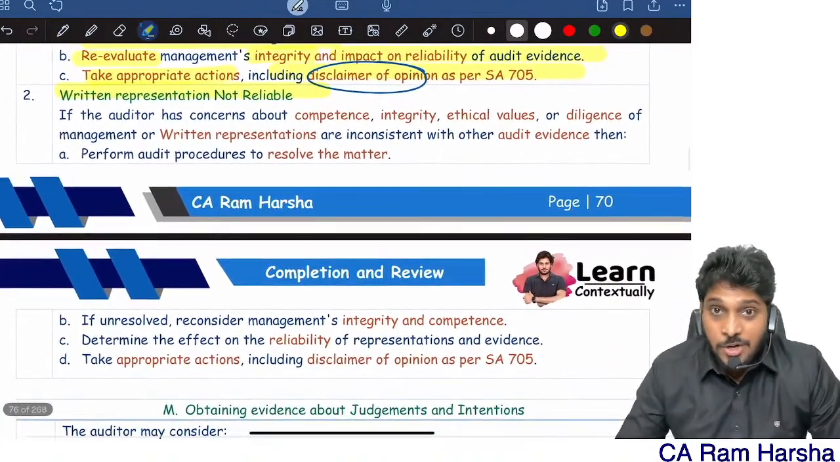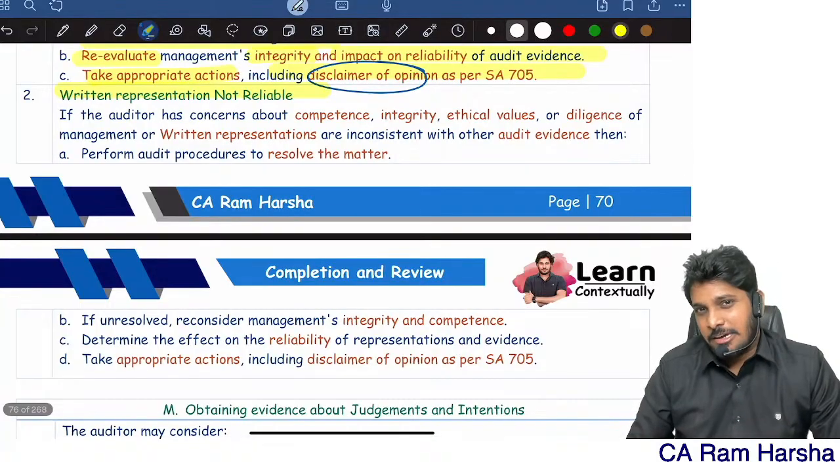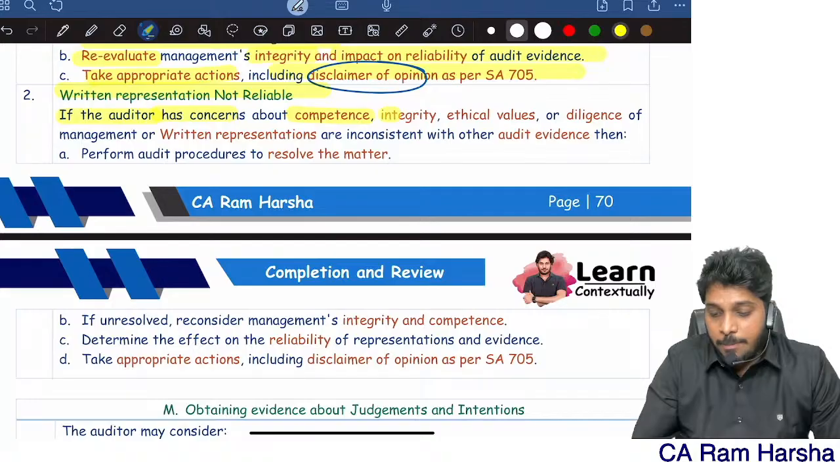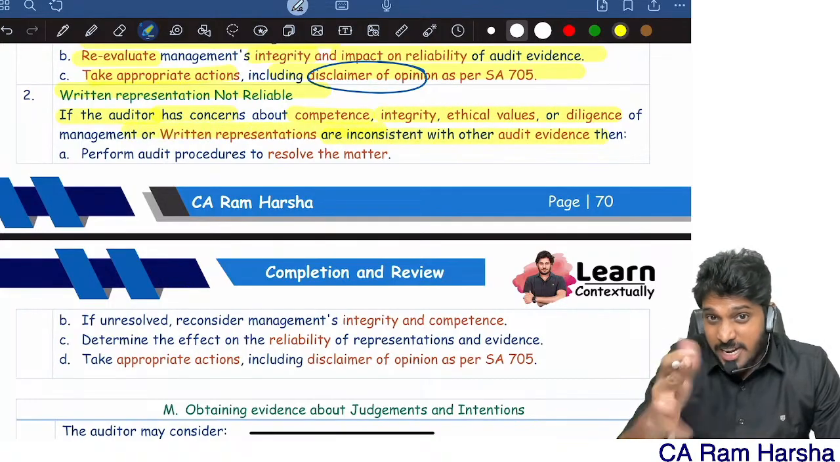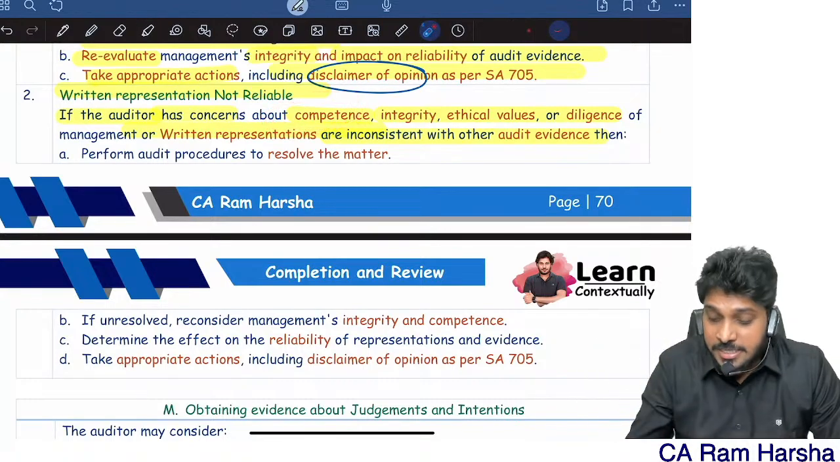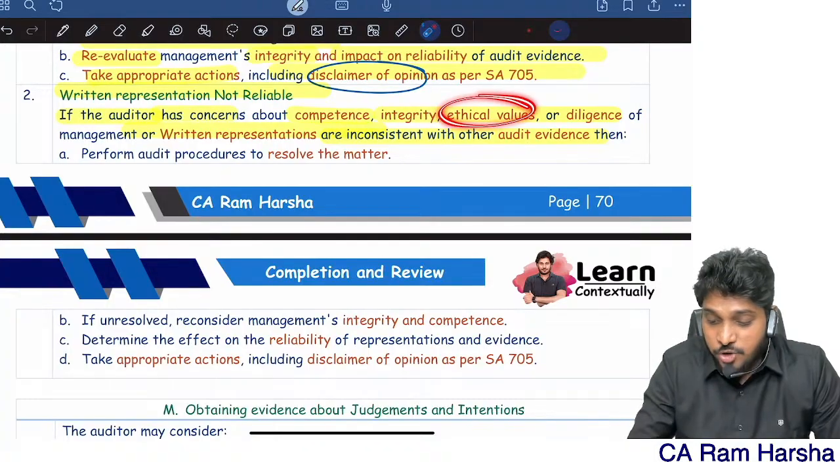Written representation they gave, but it is fake. They are giving me completely wrong statements. If the auditor has concerns about competence, integrity, or written representations are not consistent with other audit evidence, I have doubts on management's competence. I have doubts on their integrity. I have doubts on their ethical values.